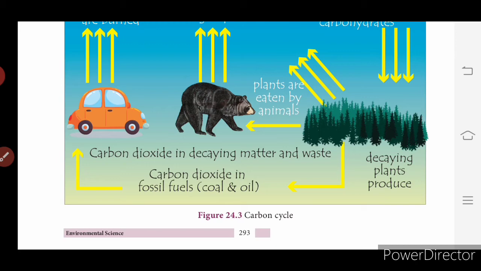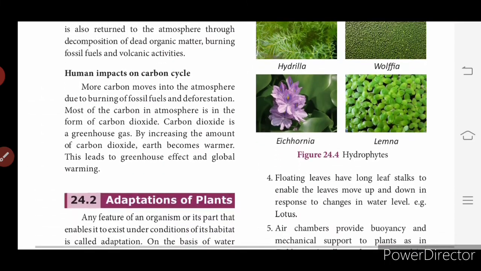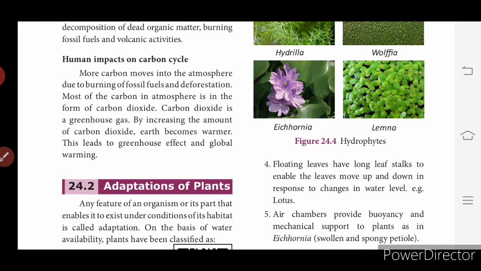Now we will see the human impacts on the carbon cycle. More carbon moves into the atmosphere due to burning of fossil fuels and deforestation. Most of the carbon in the atmosphere is in the form of carbon dioxide, CO2. Carbon dioxide is a greenhouse gas, so by increasing the amount of carbon dioxide, the earth becomes warmer. This leads to the greenhouse effect and global warming. Is that clear? Now we will see the adaptation of plants.